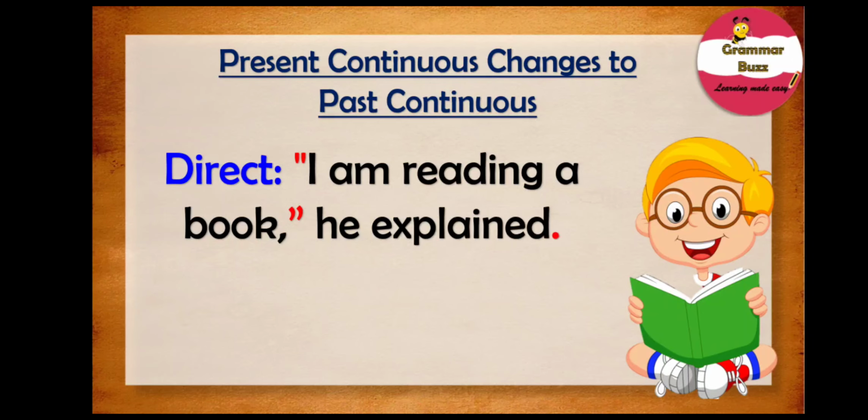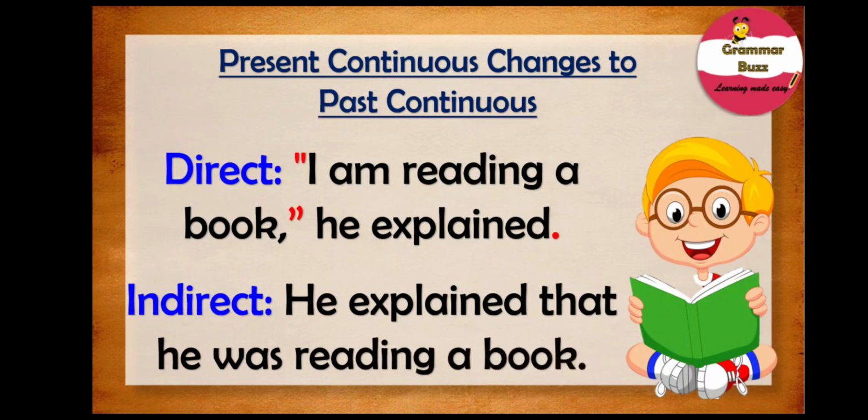The word am reading states that the reporting speech is in present continuous tense. So when we convert this to indirect speech, we will be having, he explained that he was reading a book. Now, was reading a book is in the past continuous tense. Simple, right? I bet it is.